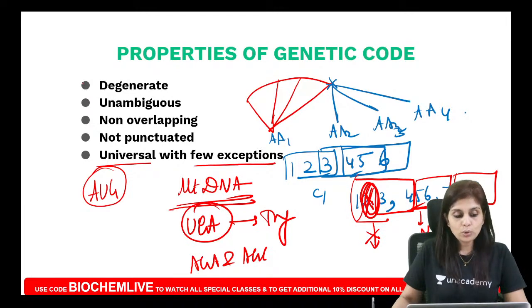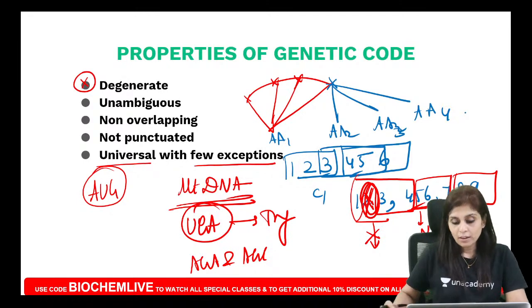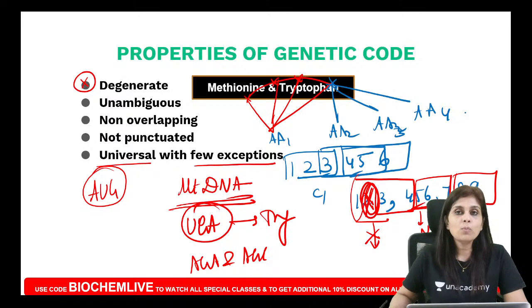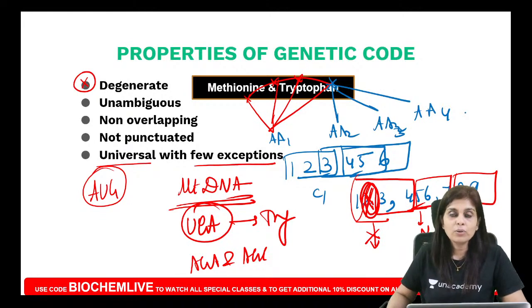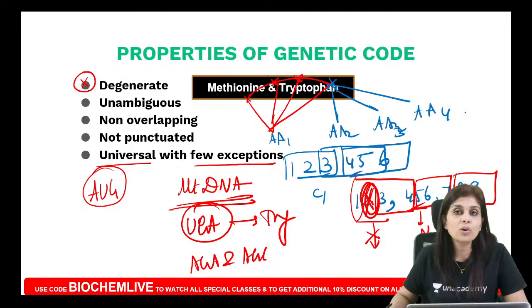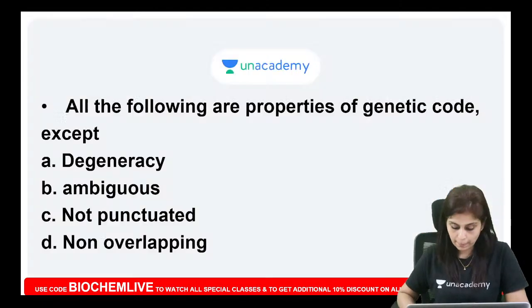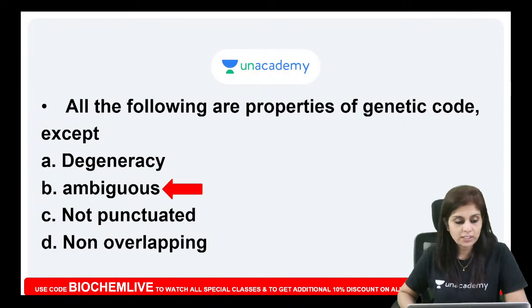Okay. There are 2 exceptions for degeneracy. Though I said your genetic code is degenerate, meaning more than one codon can code for a single amino acid, the exception is methionine and tryptophan. For methionine and tryptophan, there is only one codon each. So what are the amino acids which do not follow degeneracy? Methionine and tryptophan. Okay. So, what is the answer? All the following are properties of genetic code except ambiguous. It is not ambiguous, it is unambiguous.